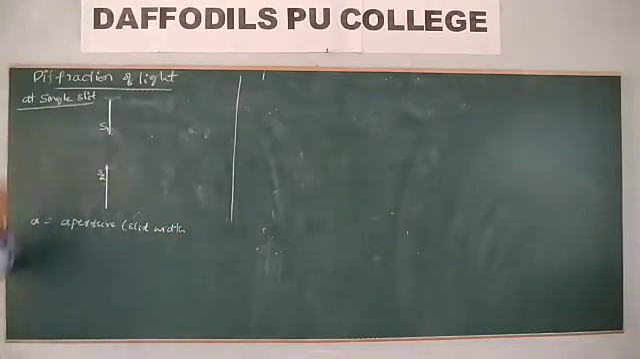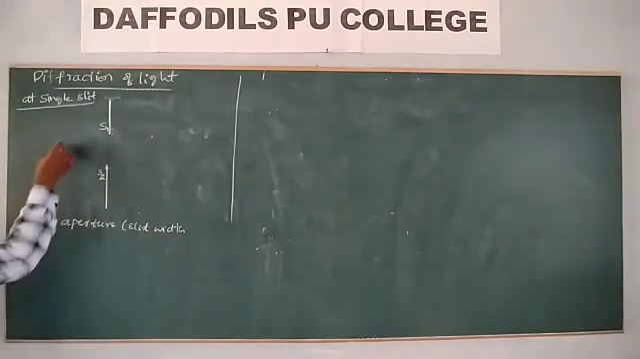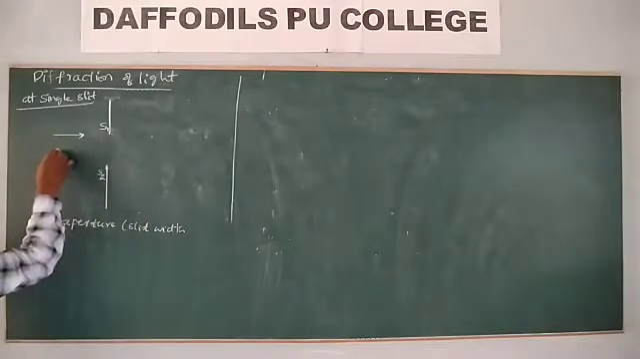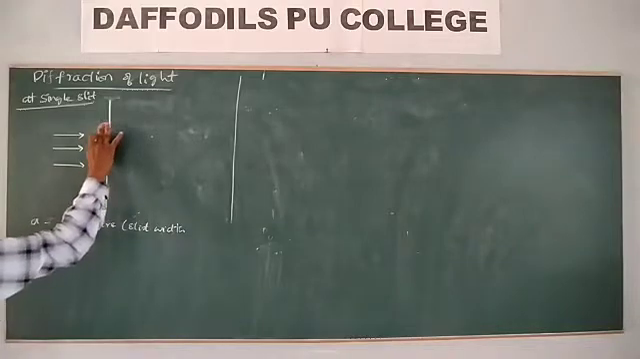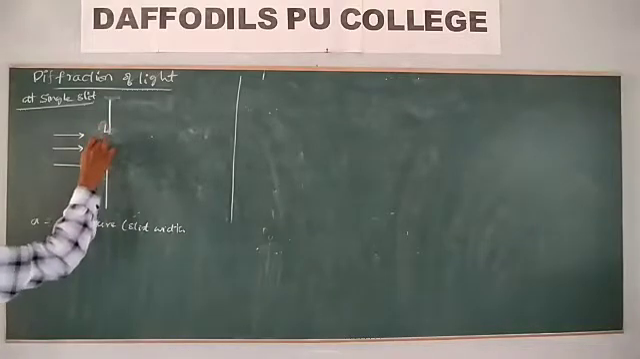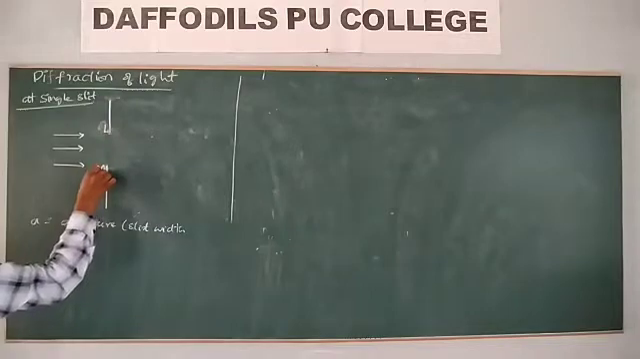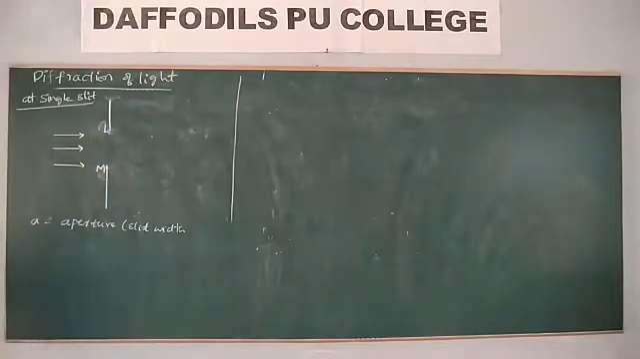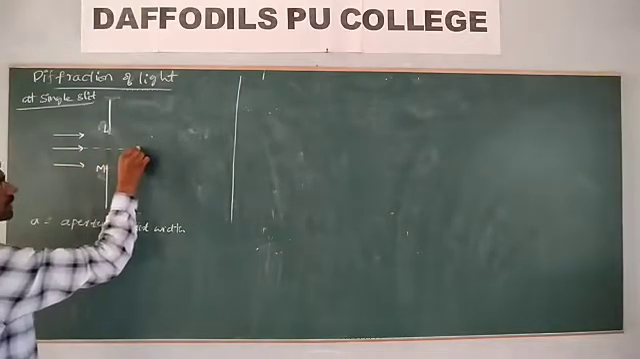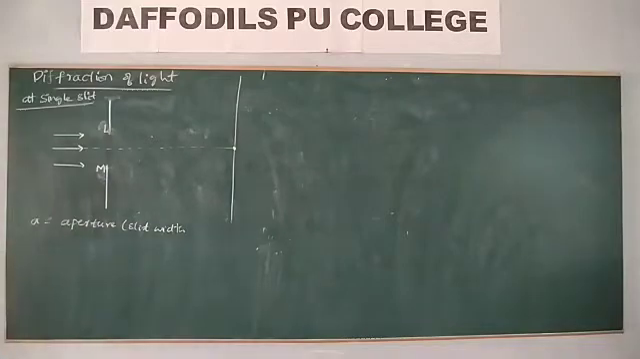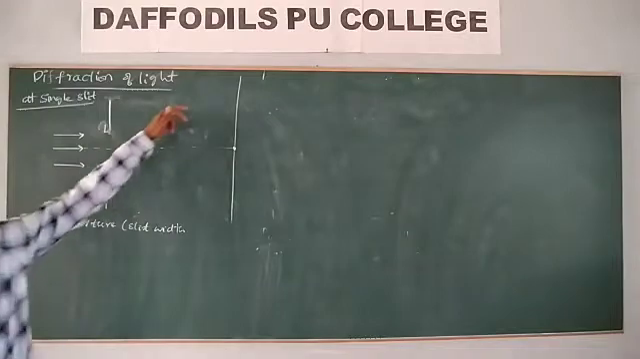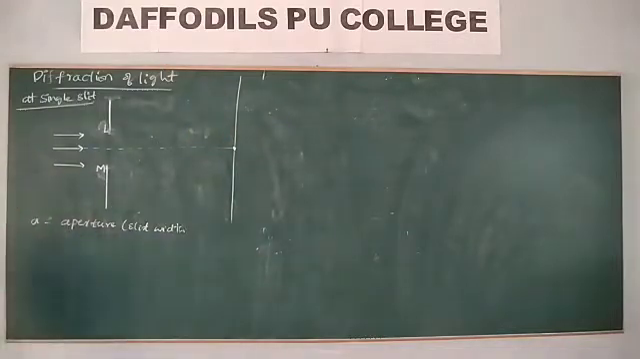A is the slit width or aperture. Now, when a parallel beam of light is incident on this, let me take here L and M. Whenever the parallel beam of light is incident, what will happen? The light will reach the screen directly onto this point, but at the edges, there will be diffraction.